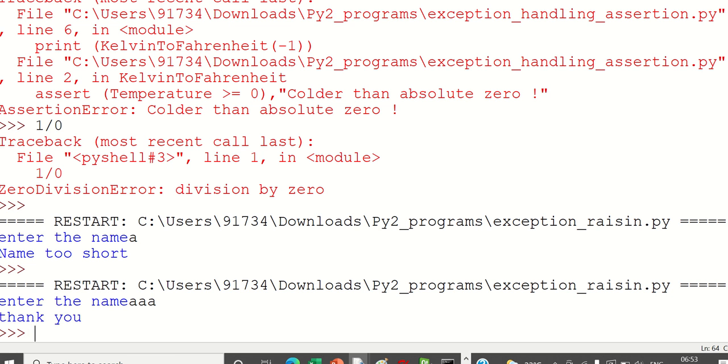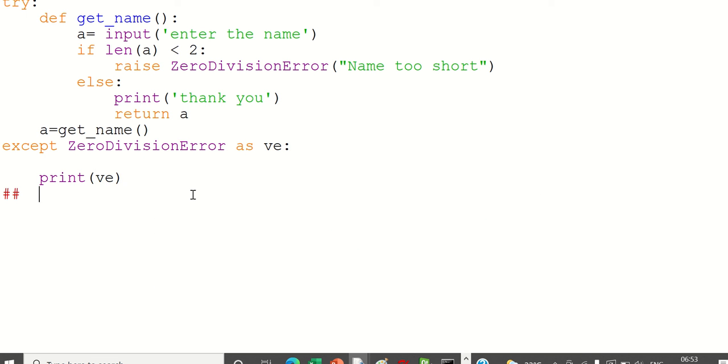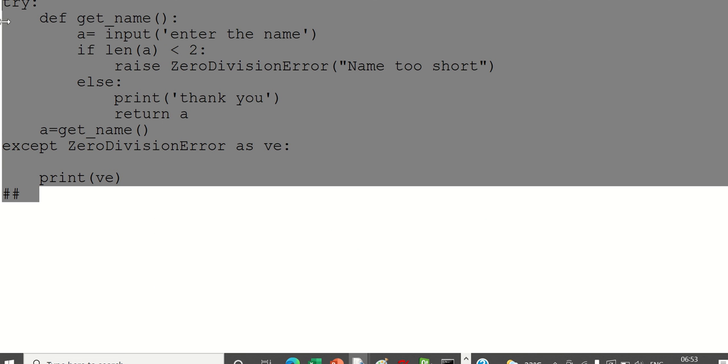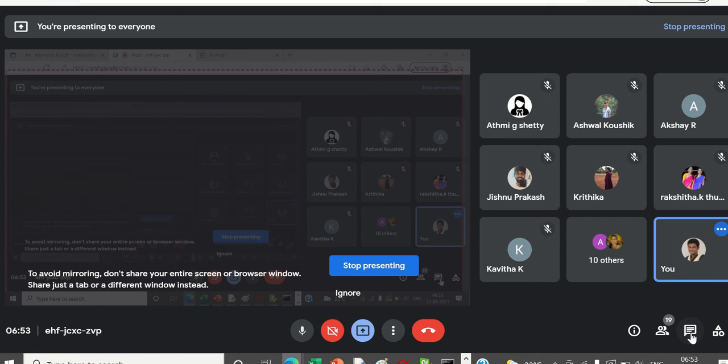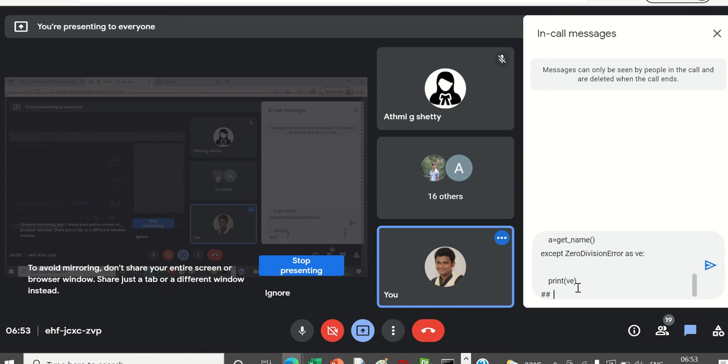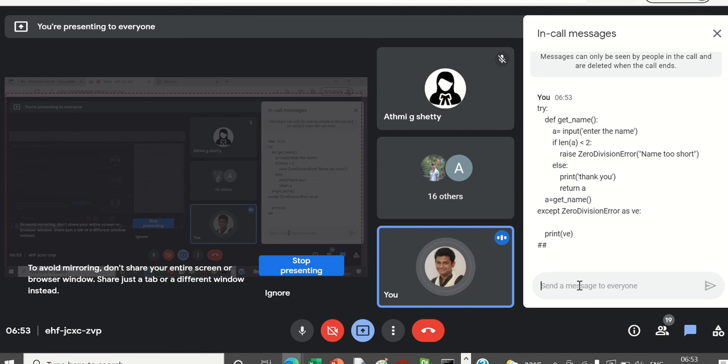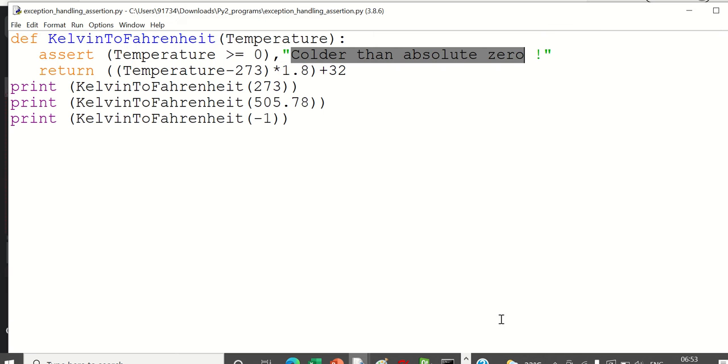Okay. I will share this code one by one. Now you guys can run this and check from your side. Run this code, try to see this code, then I will also share the previous codes.